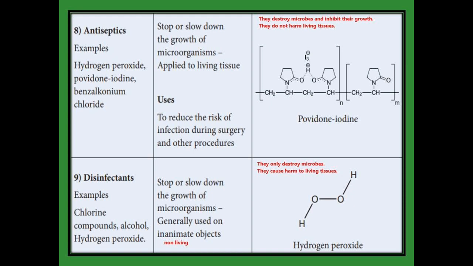Next, disinfectants. Like antiseptics, they slow down or stop the growth of microorganisms. But antiseptics are applied on living tissue, whereas disinfectants are applied on non-living objects, that is, inanimate objects. Examples of disinfectants are chlorine compounds, alcohol, and hydrogen peroxide.